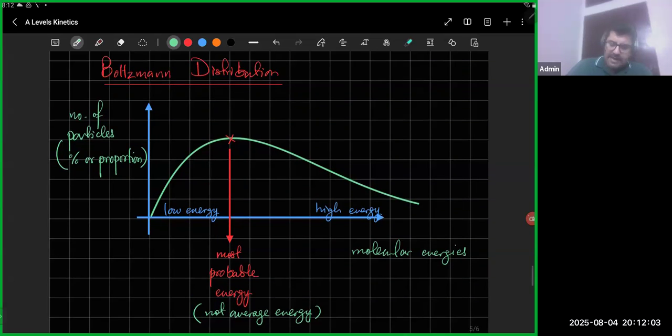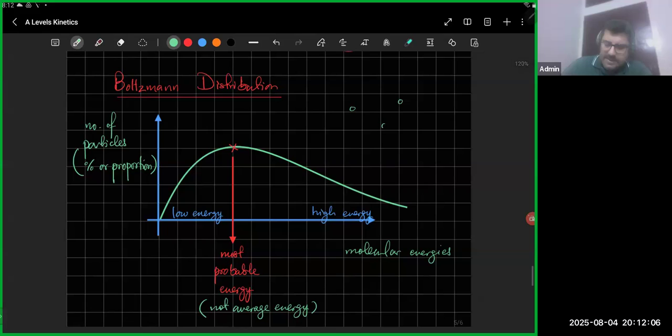If you have a gas container with a number of particles, all of them are not going to have the same energy. Some would have less energy, some very high energy. Energies are always randomly distributed. Particles are colliding, some gaining energy, some constantly losing energy. So it's going to be a skewed distribution like this every time.